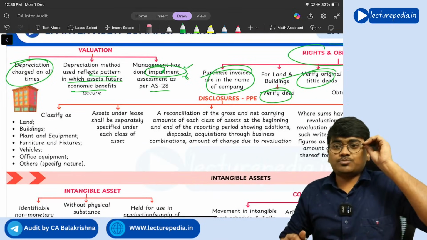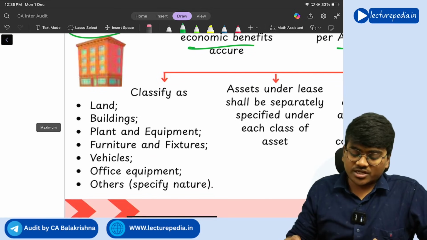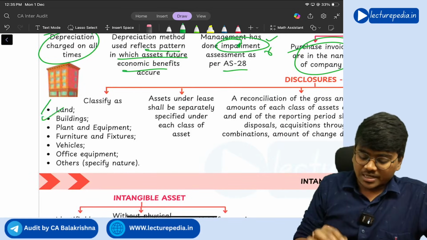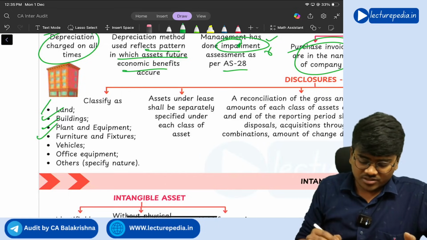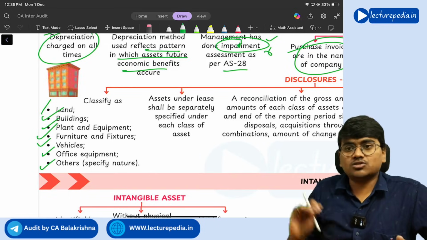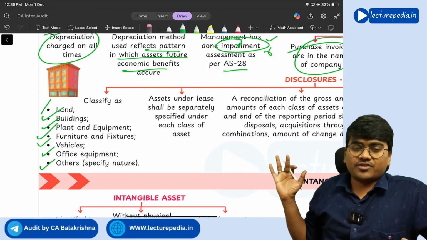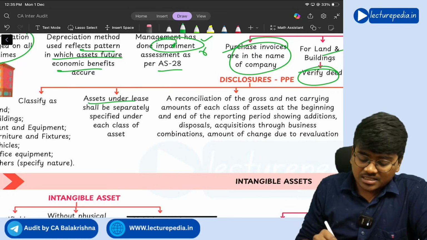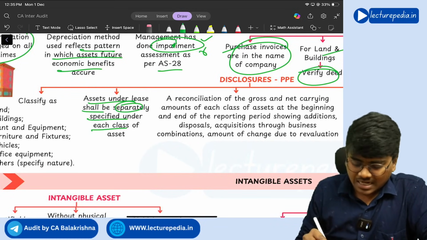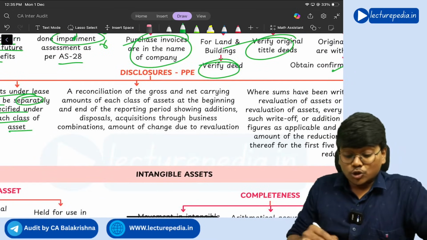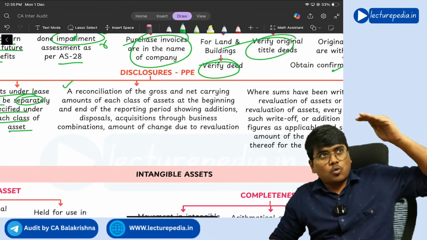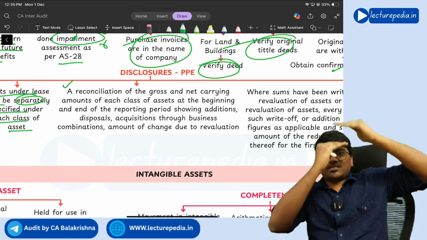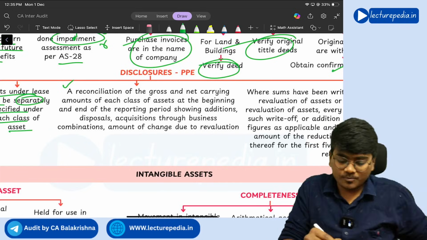Next, disclosures with respect to property, plant and equipment. First of all, classification. You will classify property, plant and equipment as first land, next building, plant and equipment, furniture and fixtures, vehicles, office equipment and others. So in these areas you will classify. Next, assets under lease shall be separately specified under each class of asset, and you should show a reconciliation between opening balance and closing balance, and additions and deletions made during the year. Like this a reconciliation you have to show.